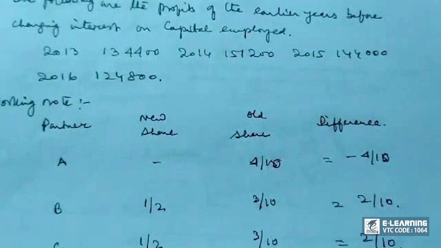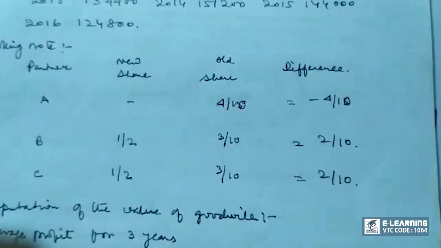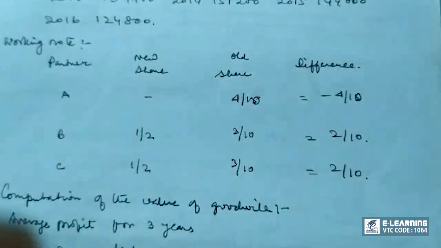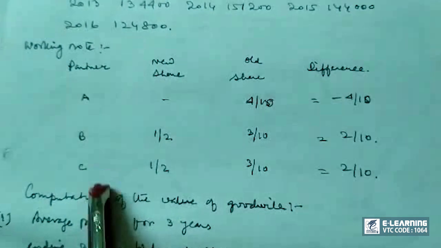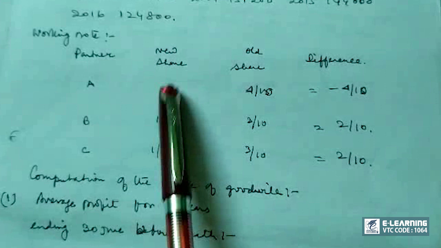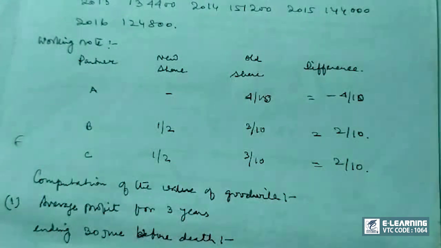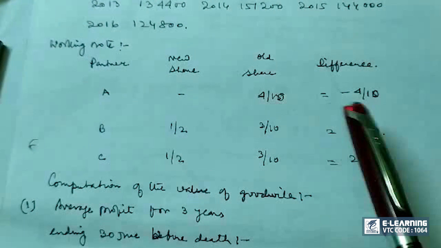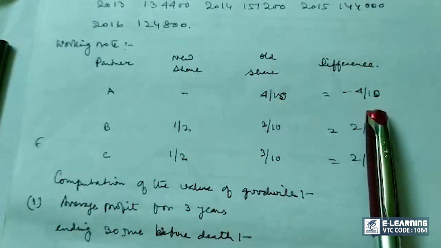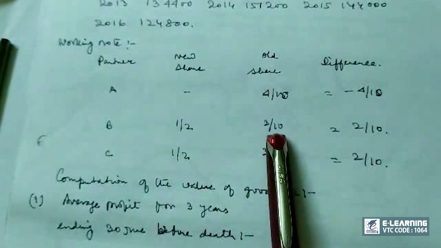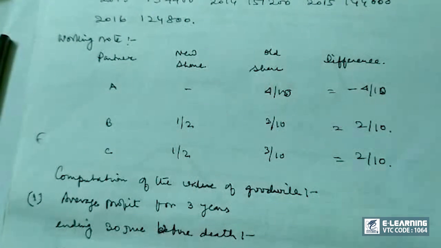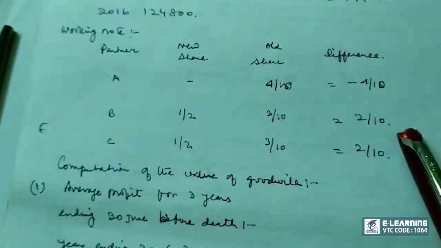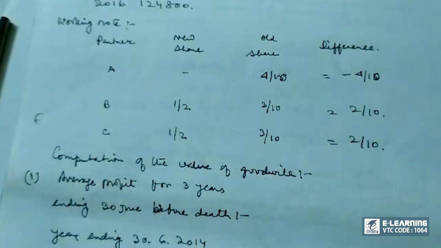Now what we need to do first and foremost is find out the sacrificing or gaining ratio. So working note, partners are A, B, C. New share: A has died, so no question of new share. B and C will continue. They have become equal partners, so half and half. Old share of A remains as it is, so that's his loss. This is the old share of B and C, 3/10 and 3/10. So now the new ratio is this. I have calculated it, you can do it once again.